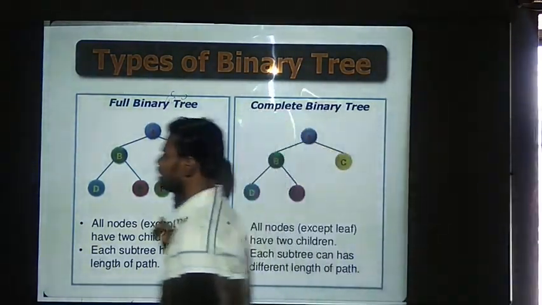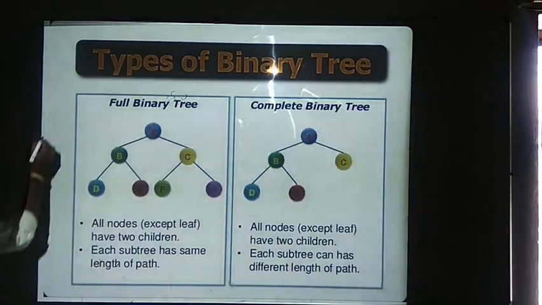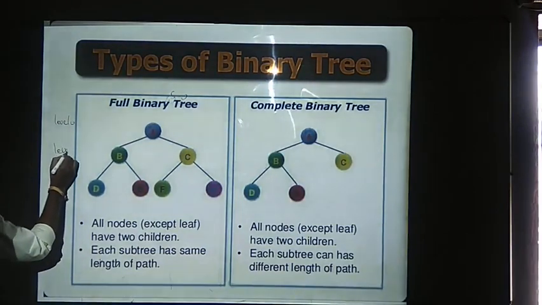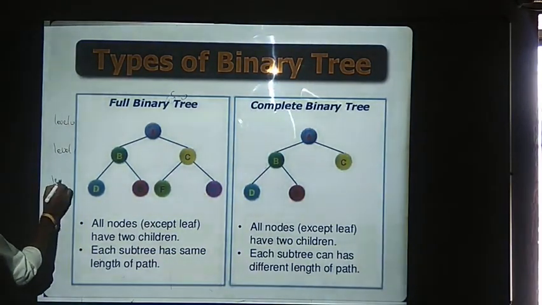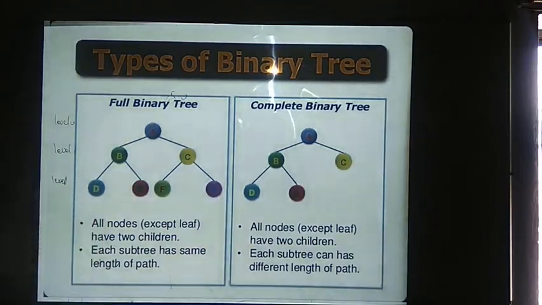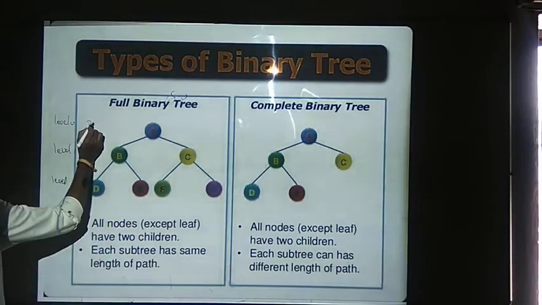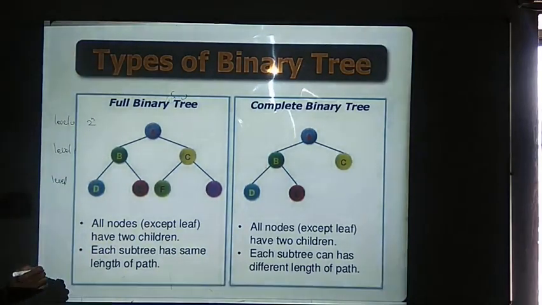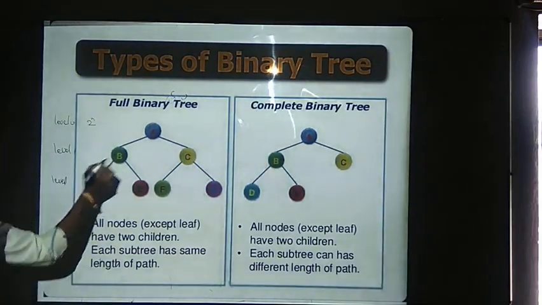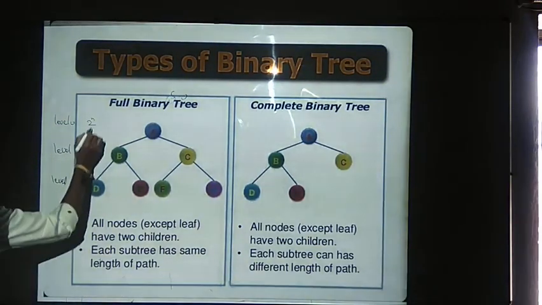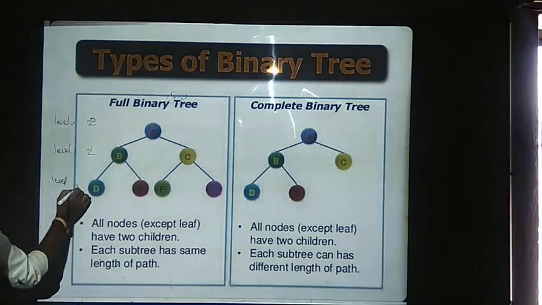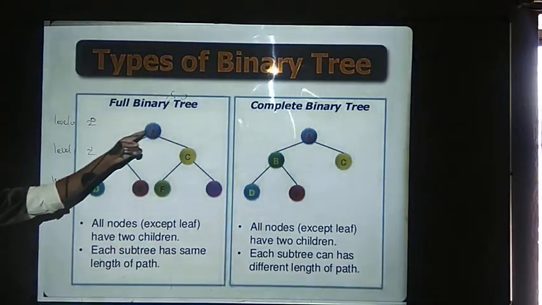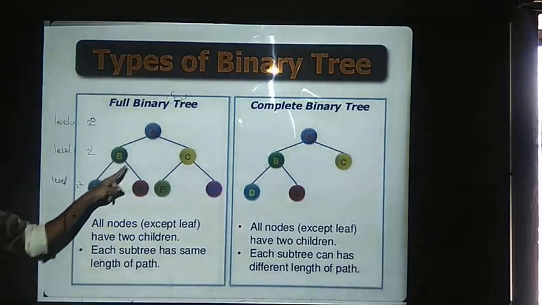So suppose you are saying this is level 0, this as level 1, and this as level 2. At each and every level, you will have 2 to the power of the level, I can say 2 to the power of n. If it has n levels, then 2 to the power of n nodes will be there at each and every level: 2 to the power of 0, 2 to the power of 1, 2 to the power of 2. See here, at the root level, we will have one element. 2 to the power of 0 will give us 1. 2 to the power of 1 will give us 2.